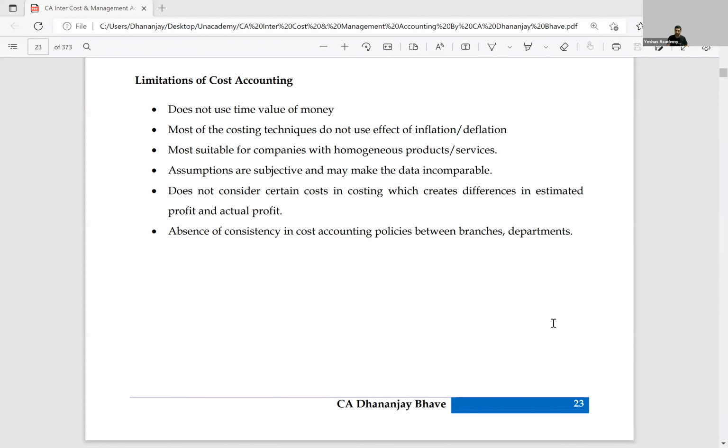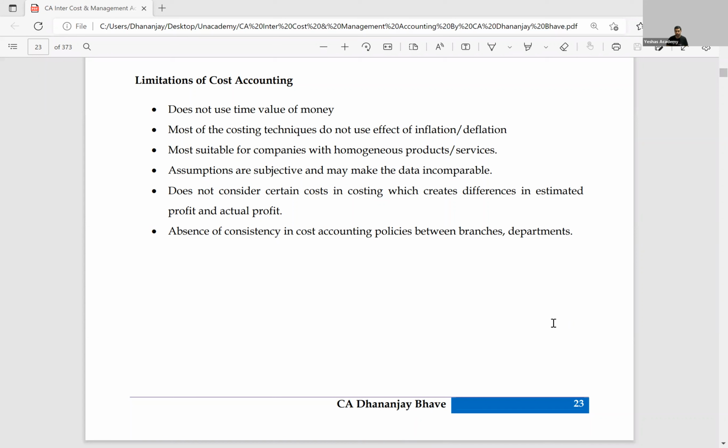So here is the discussion on limitations of cost accounting. The first limitation of cost accounting is it does not use time value of money. Time value is basically the reducing value of money over a period of time. The value of 1 rupee today will not be equal to the same 1 rupee after 1 year, 2 years, 5 years and 10 years. This particular reduction in value of money, which is very much used in financial management, is not at all used in cost and management accounting.